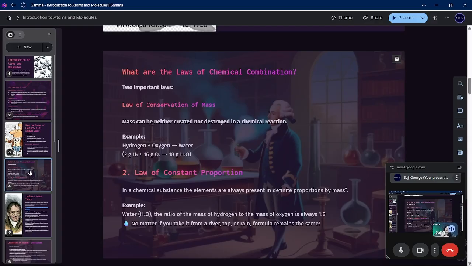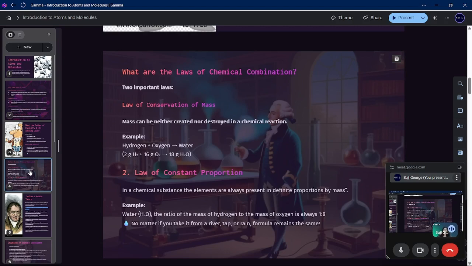Masses can be neither created nor destroyed in a chemical reaction. So here we are taking 2 grams of hydrogen and 16 grams of oxygen. We are weighing them, and the experiment is conducted in a closed vessel, so nothing can escape, it is all there in one system.